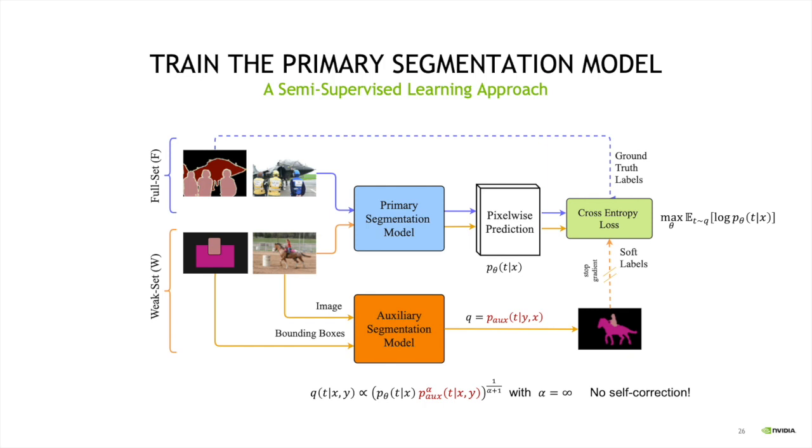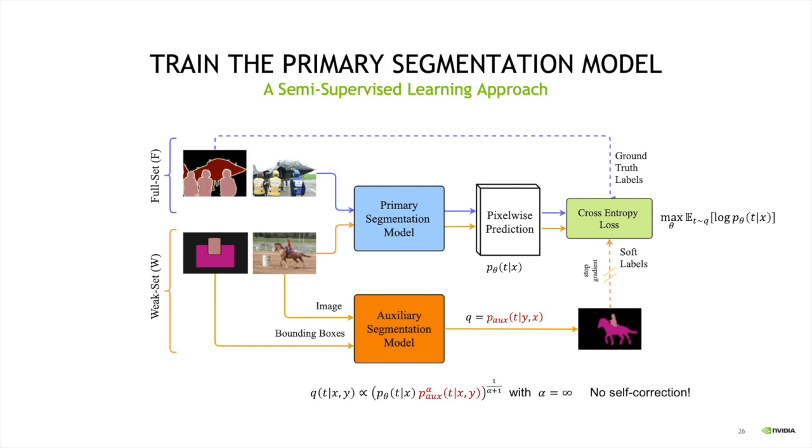Then when it comes to training the main model here in the blue box, the primary segmentation model, we know how to use the fully labeled set, right? We can easily feed the model with our images, and we can use cross-entropy loss to make sure that our model predicts the segmentation map given in the annotation. But for the weakly supervised set in the bottom, we have only bounding boxes of the objects available.